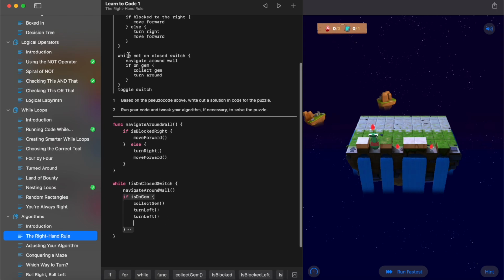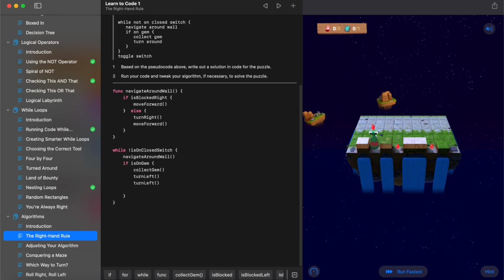So we've got while's not on closed switch, navigate around wall, if on gem, collect gem, turn around, if on gem, collect gem, turn left, which should turn us around. So the last thing we need to do is toggle switch. Once all of this is done, that means we should be on the switch and we can toggle it. So let's go ahead and run that code and see if it works.